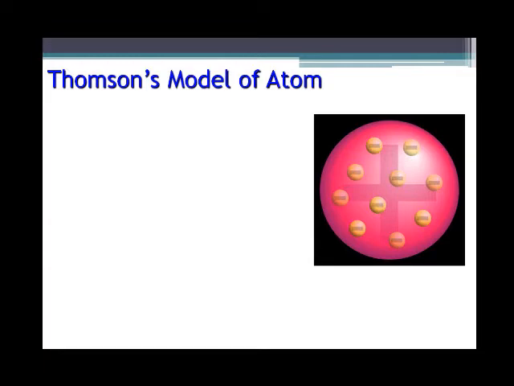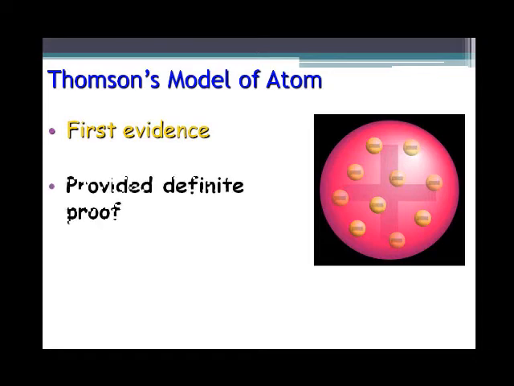Thomson's model of the atom provides the first evidence that atoms are made up of smaller particles. It provided definite proof of the existence of the electron and the nature of the proton. Thomson's model of the atom is called the plum pudding or the chocolate chip model of the atom.